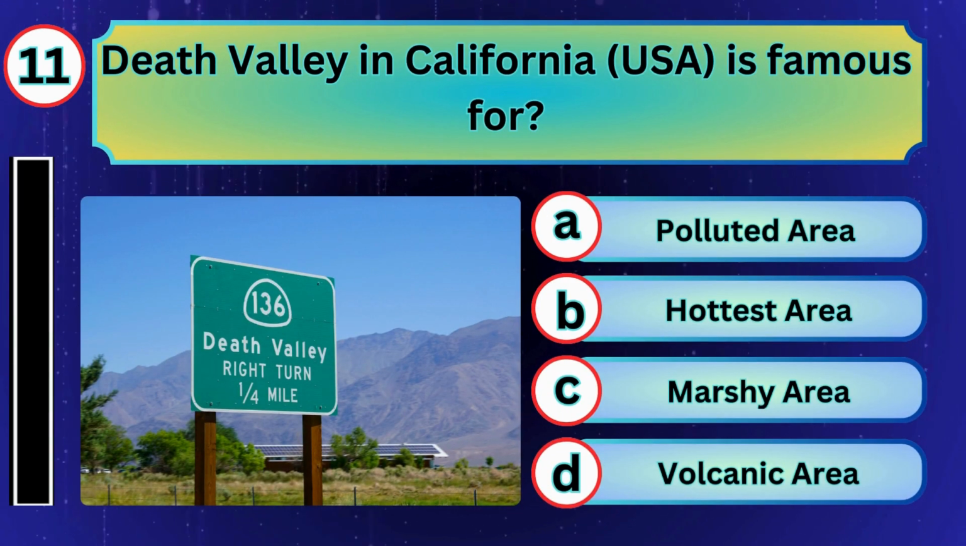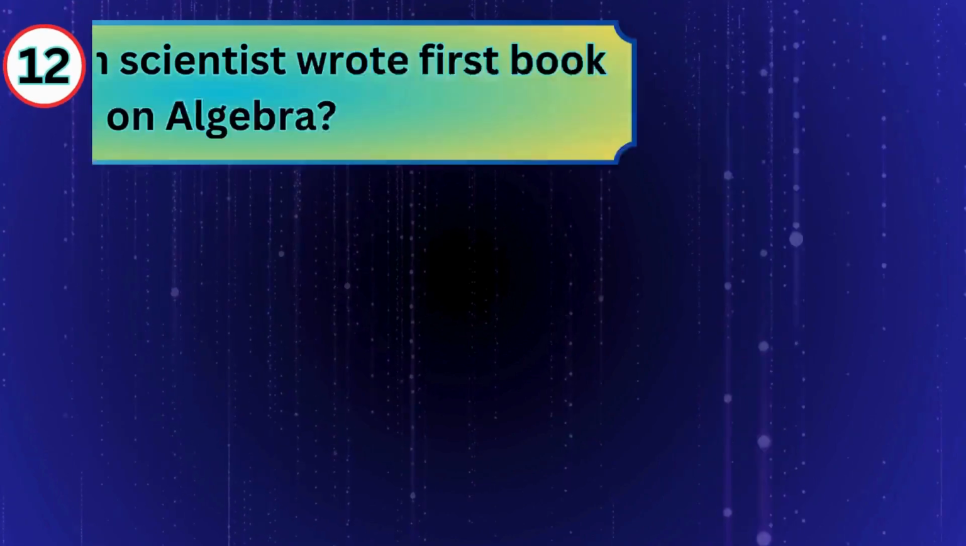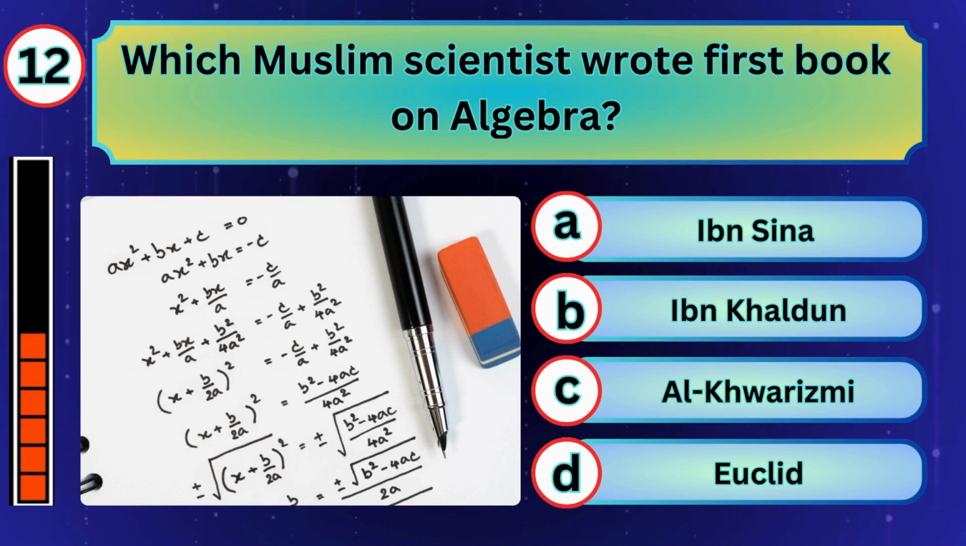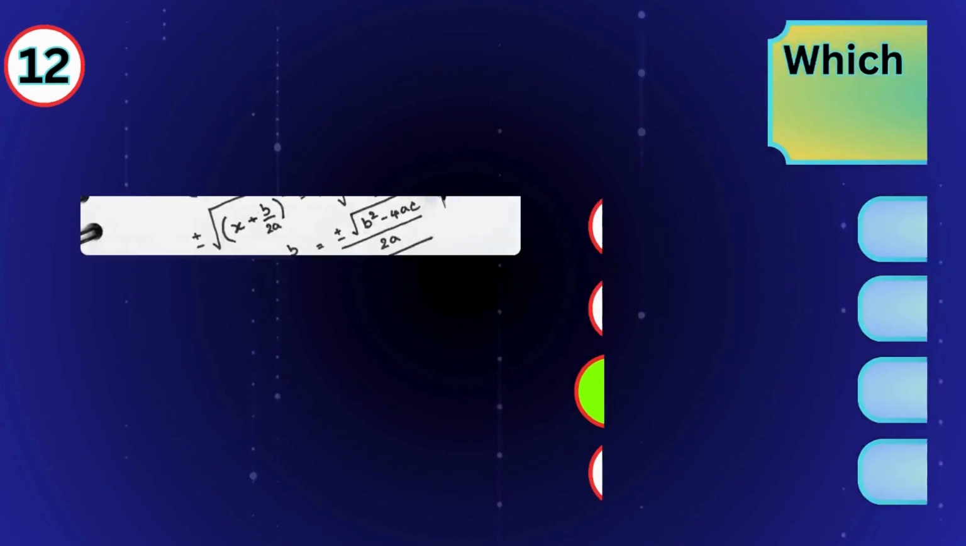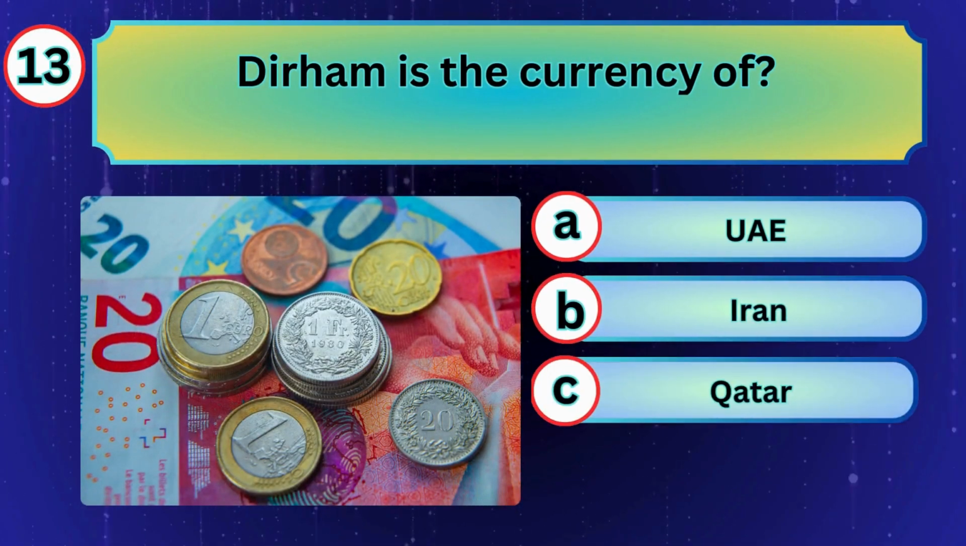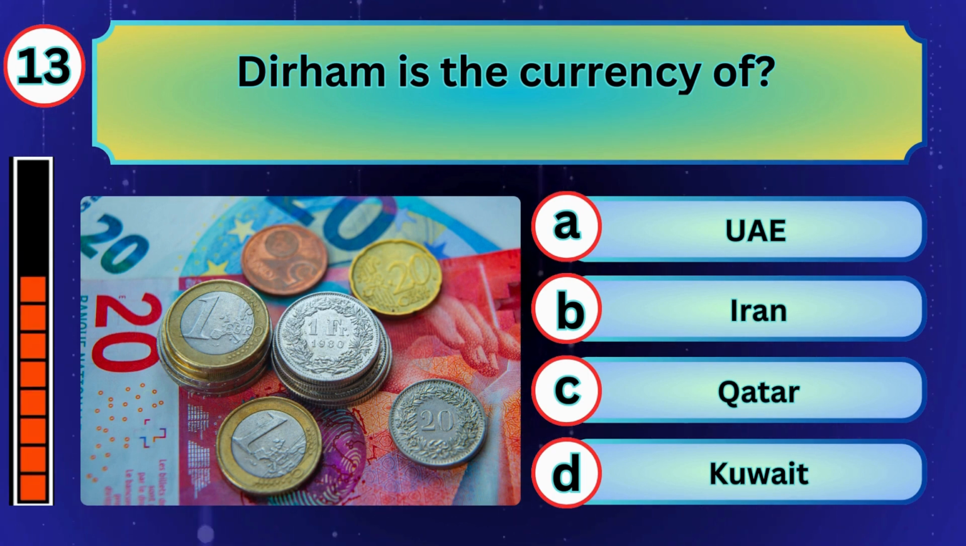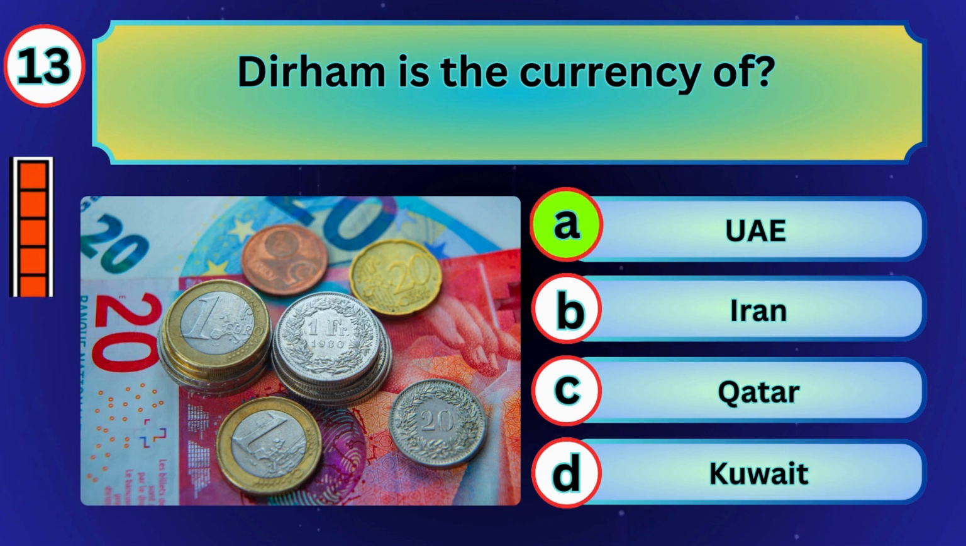Death Valley in California, USA, is famous for hottest area. Which Muslim scientist wrote first book on algebra? Al-Khwarizmi. Dirham is the currency of UAE.